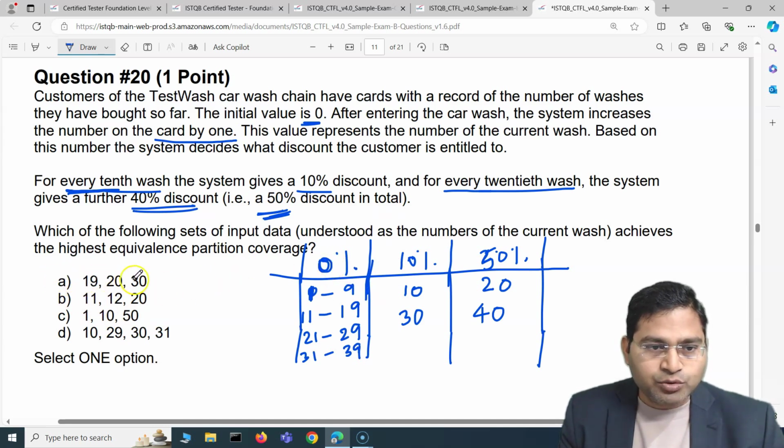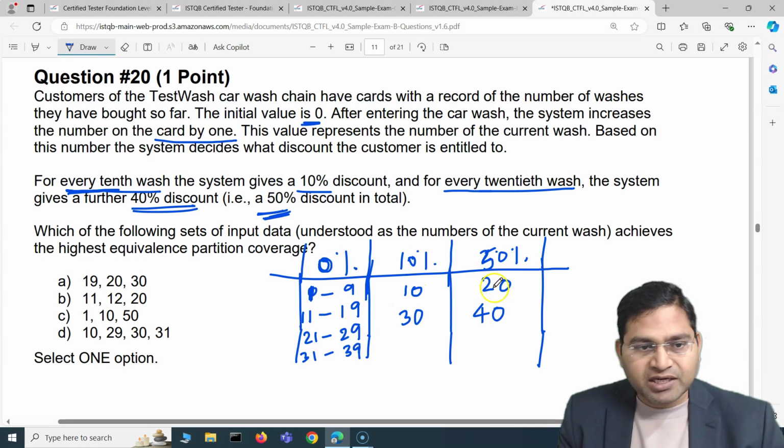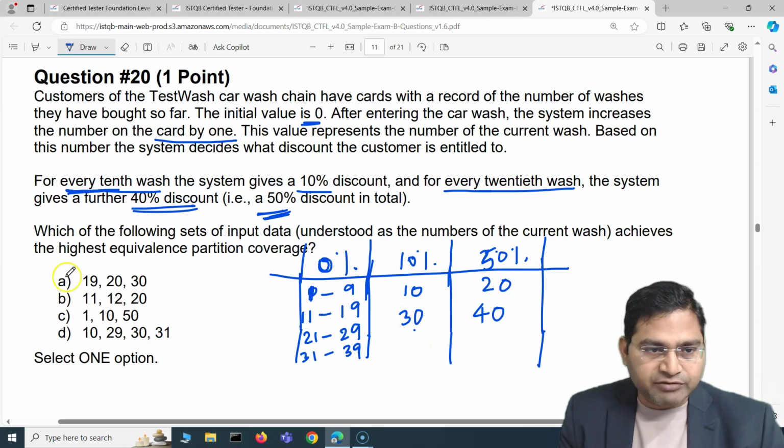So let's go through these options. A: 19, 20 and 30. So 19 covers 0%, right? Then we have 20, which covers 50%. And then we have 30, which covers 10% as well, right? So all 3 partitions are being covered with option A. Let's mark it. Looks like this will be the highest one because it's covering all 3.